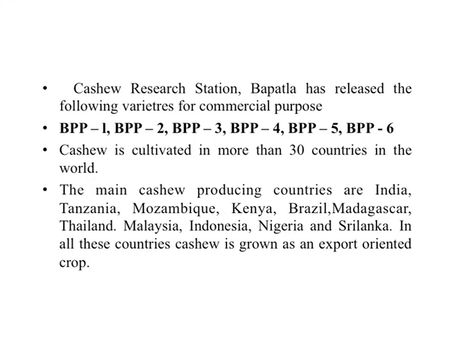Next, the Cashew Research Institute in Bapatla has released a number of varieties: BPP1, BPP2, BPP3, BPP5, BPP6. These are all different cashew varieties released especially at the Bapatla research center.